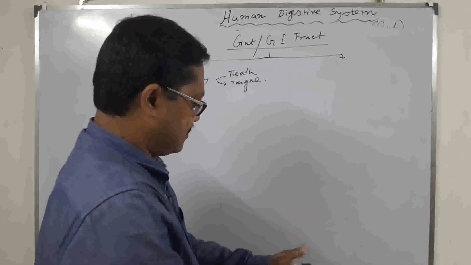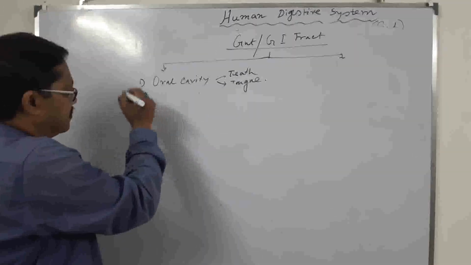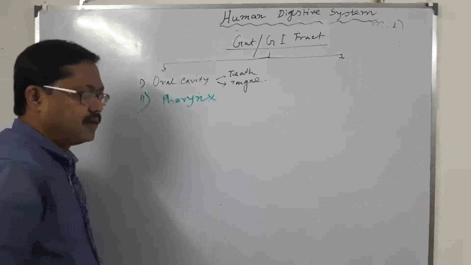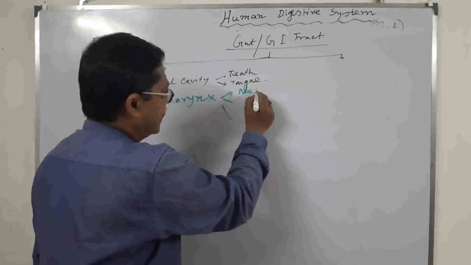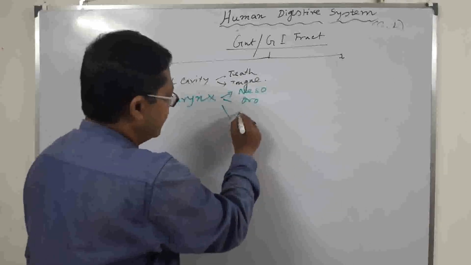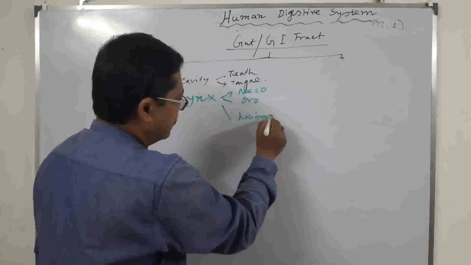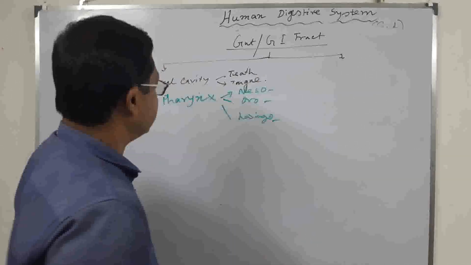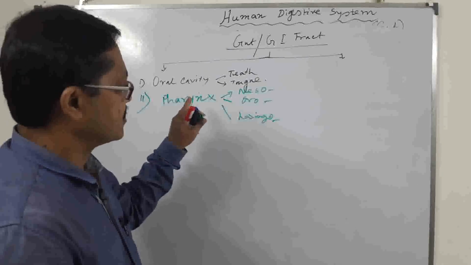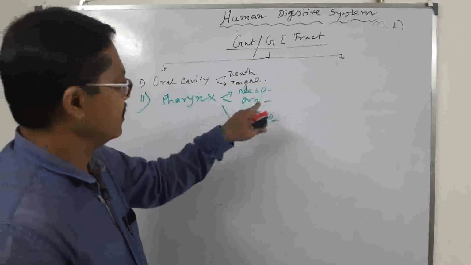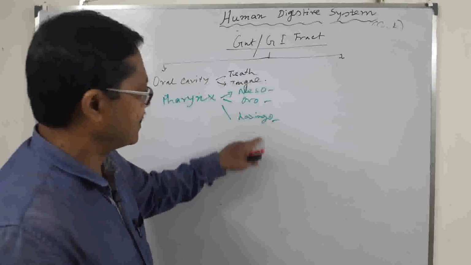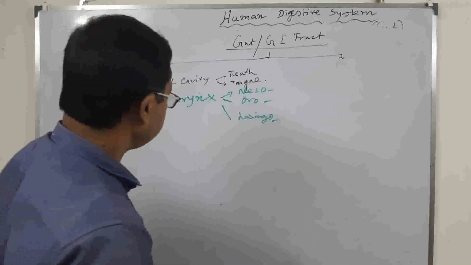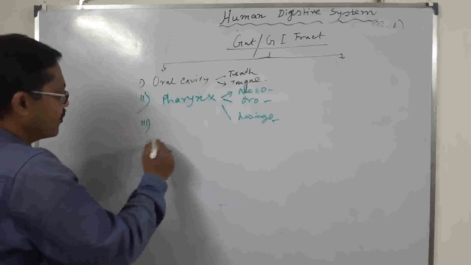Then the second part is the pharynx. Pharynx consists of three parts: nasopharynx, oropharynx, and laryngopharynx. This consists of three zones: the nasal zone; oro, which is intermediate between naso and laryngo; and the last one is laryngopharynx, after which the larynx is present. Third is the oesophagus.